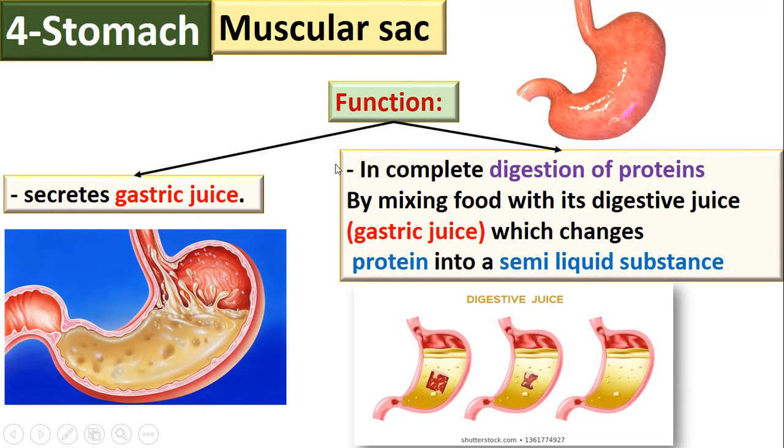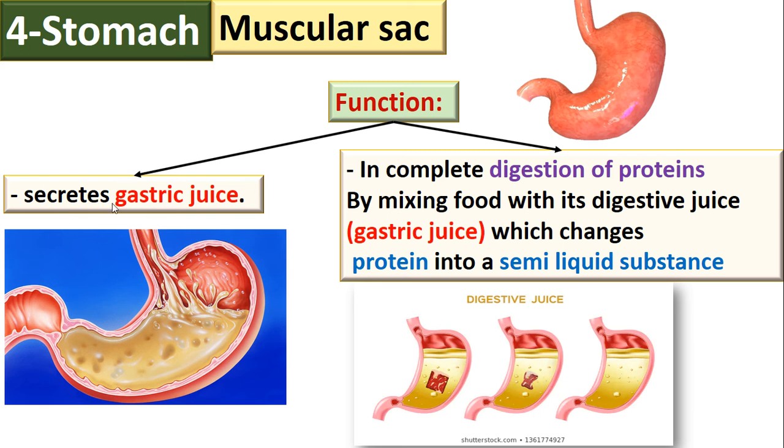And now let's go to the stomach. It is the fourth organ in the digestive system. The stomach is a muscular sac. What's the meaning of muscular sac? It is made of muscles, and sac means bag, so it is a bag made of muscles. This is the stomach. What is the function of the stomach? It secretes, or produces, the gastric juice.